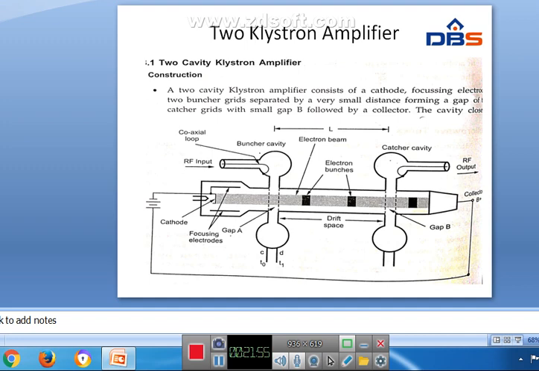Okay. So a two cavity klystron amplifier consists of cathode focusing electrodes. See here, these are the focusing electrodes. It consists of cathode focusing electrodes, two buncher grids, buncher cavity and catcher cavity. Here the electron beam passes gap A in the buncher cavity.